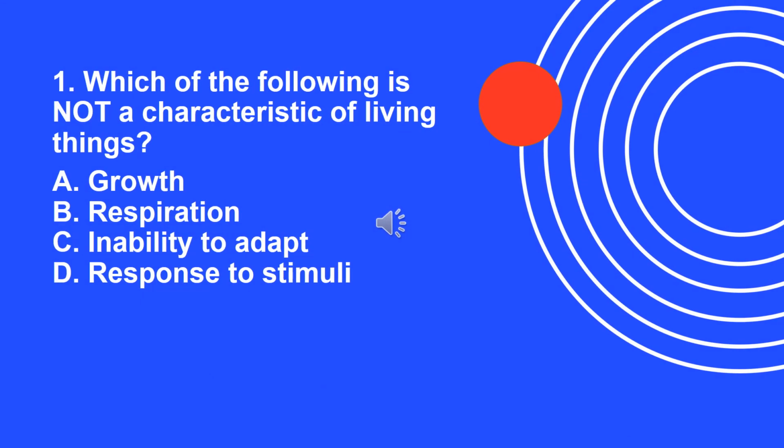Let's start with our first question. Question number 1. Which of the following is not a characteristic of living things? A. Growth. B. Respiration. C. Inability to adapt. D. Response to stimuli. You may pause the video while analyzing the question.